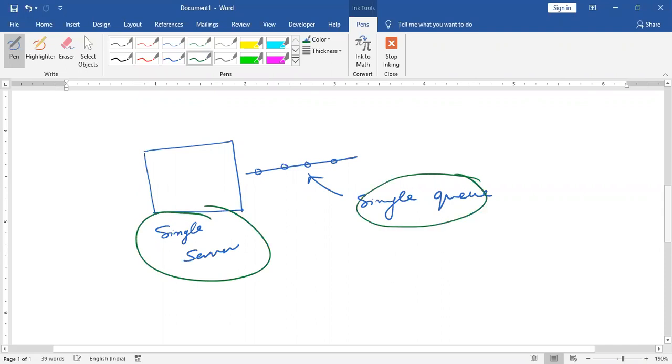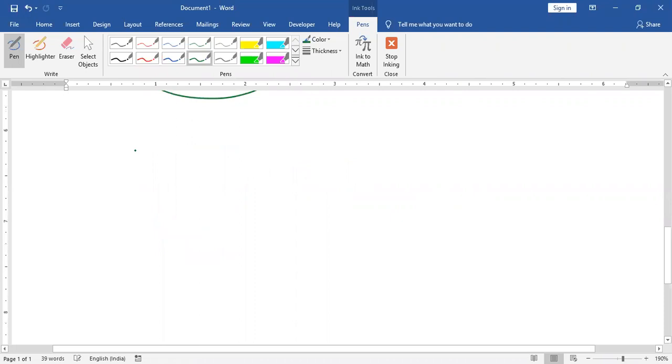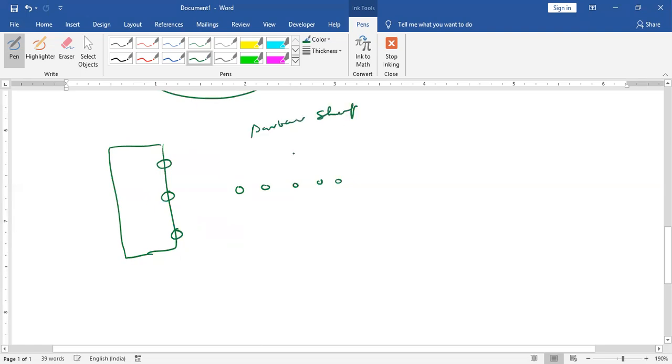Suppose there are multiple servers and a single queue, for example a barber shop. What happens in a barber shop? There is only a single queue, and there are three chairs to take a haircut. When any one of these three is free, the first person in the waiting line can sit over there.